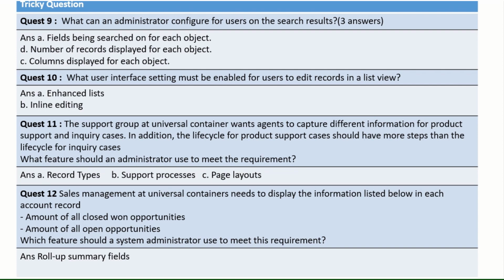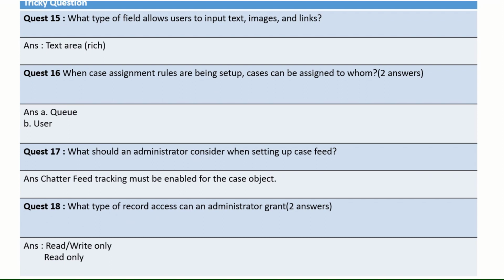If you go into the conditions and everything, it may confuse you, but the answer is very simple: a roll-up summary field on account. Now the next question is, what type of field allows users to input text, images, and links? That's a text area, Rich Text Area. In this you can put anything, like images, links, text, whatever you want.